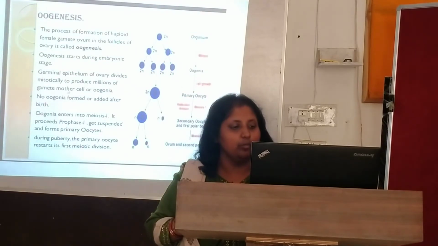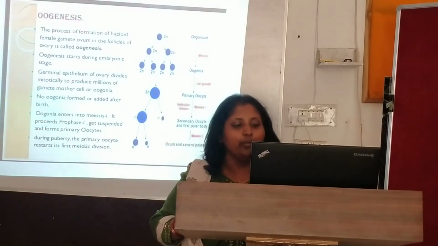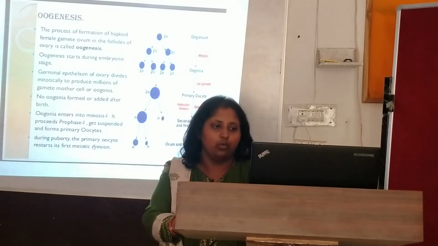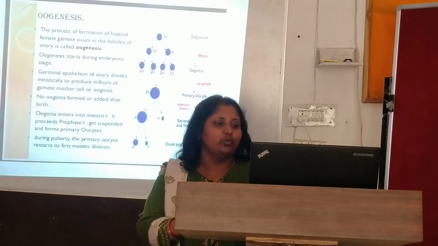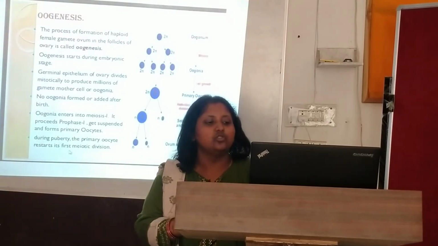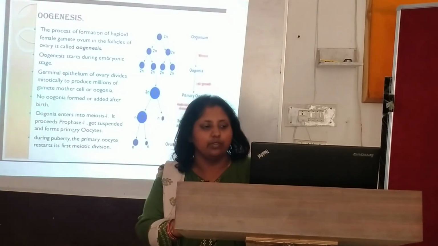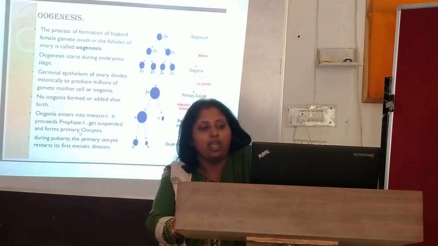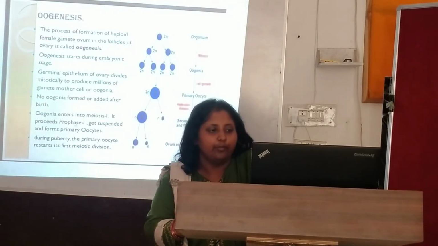It goes for meiosis one, proceeds with prophase one, and gets suspended and forms the primary oocyte. This primary oocyte restarts the first meiotic division during puberty. These oocytes are formed after meiosis one, after birth.